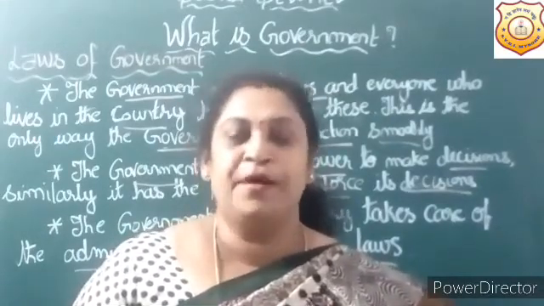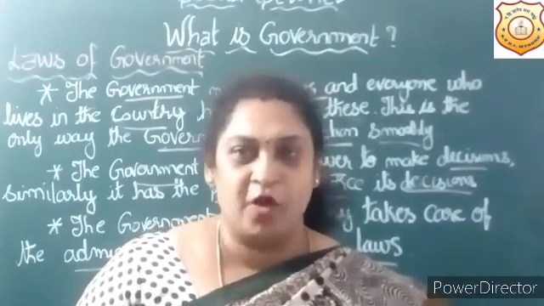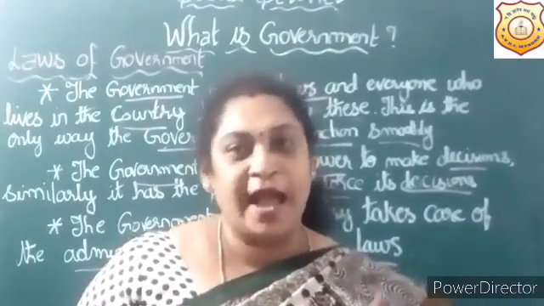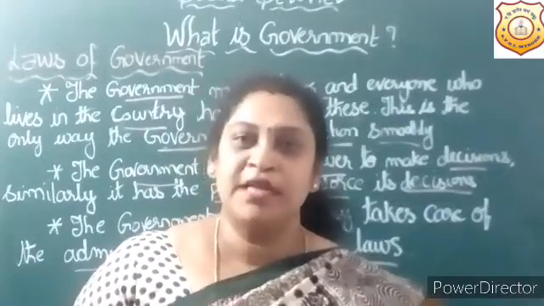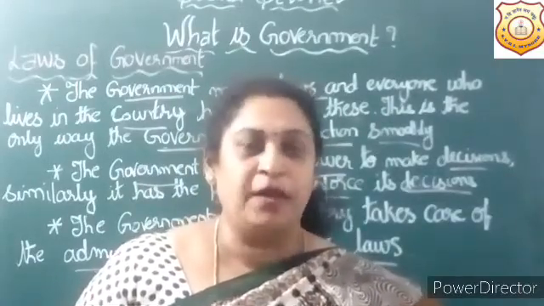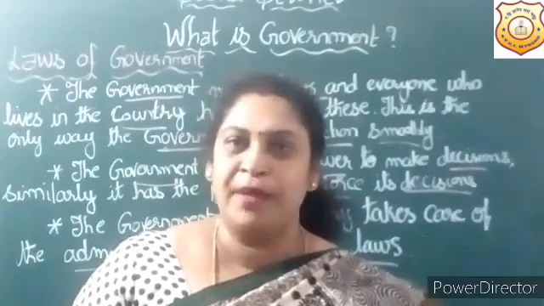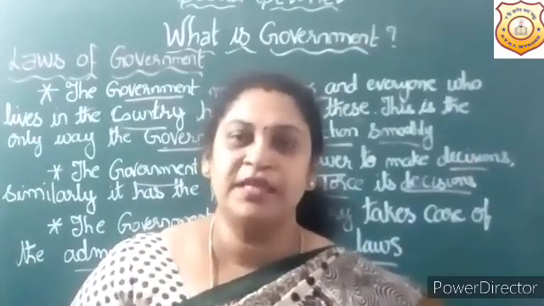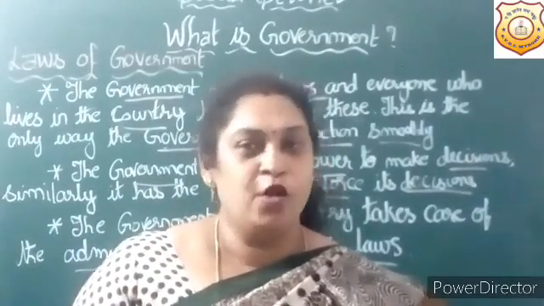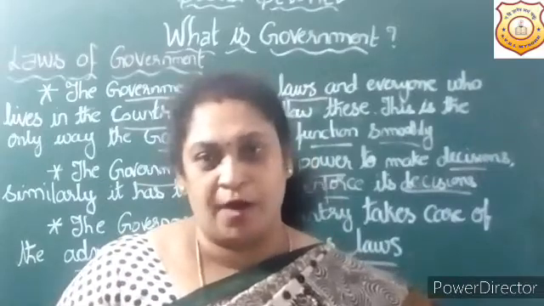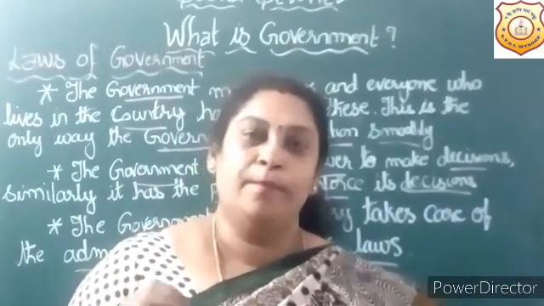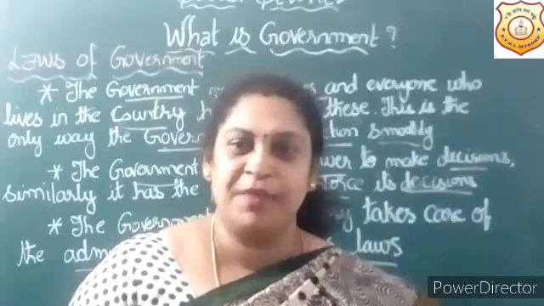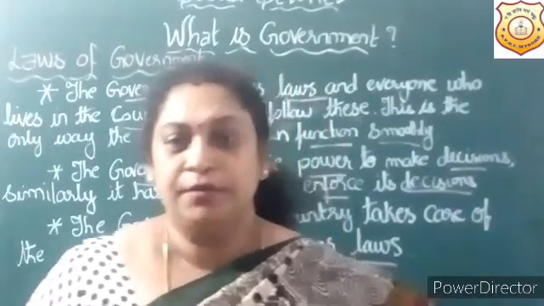Each and every citizen of that country has to follow the laws and rules made by the government. Whoever may be, each and every person has to obey the rules and regulations made by the government.